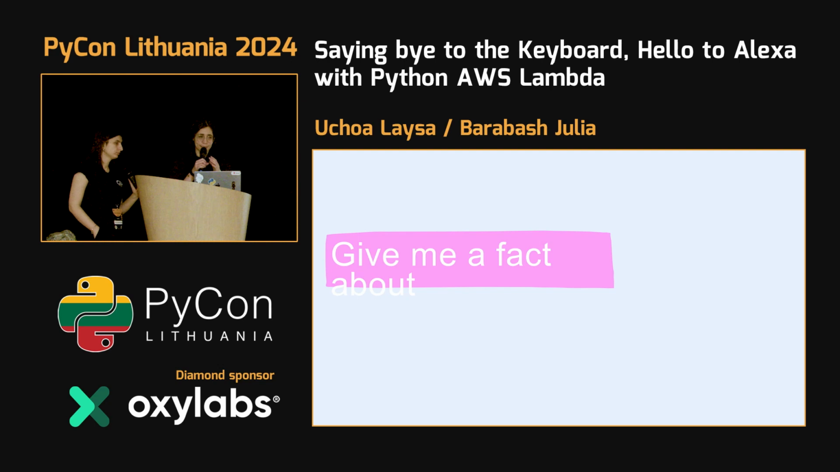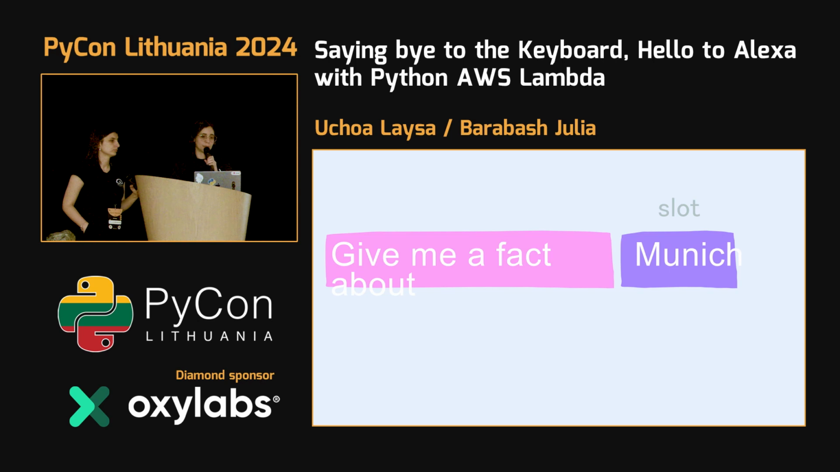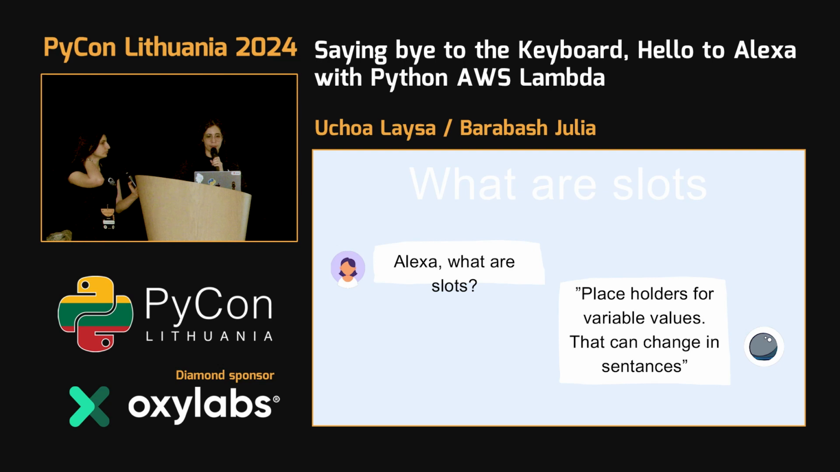So, this is not enough, because we have things called variables, things that can change. For example, if I ask, give me a fact, this is too general. A fact about what? But if I say, give me a fact about Munich, then I know I can use this information in my API request to look for things related to Munich specifically. And this is what slots are. They are basically variables that you can change.